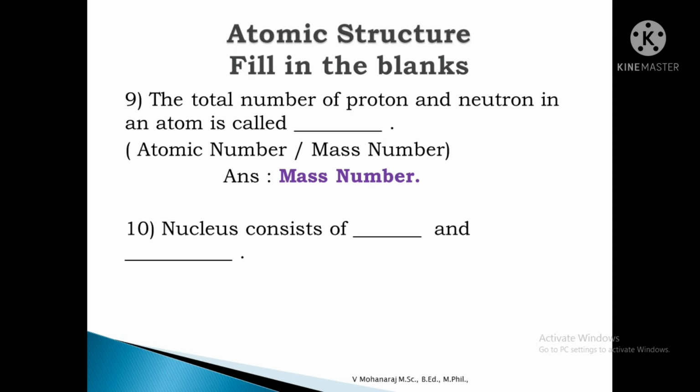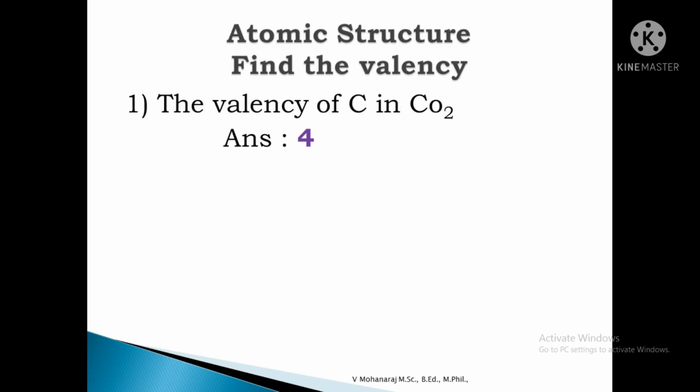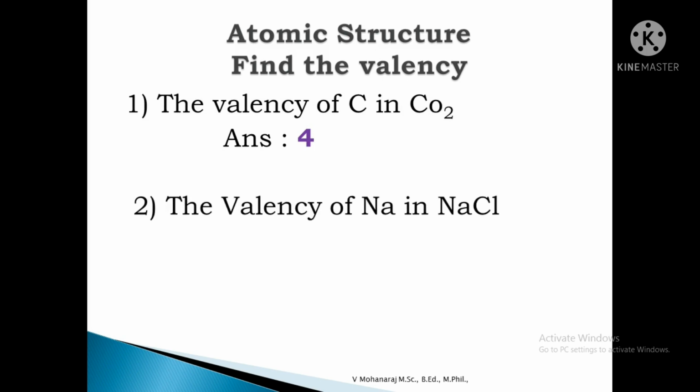So nucleus consists of proton and neutron. Next one, find the valency. The valency of carbon in carbon dioxide is 4. The valency of Na in NaCl is 1.